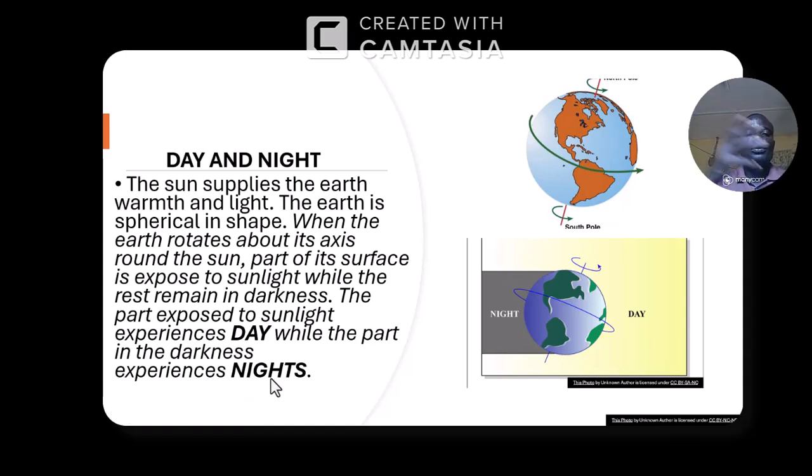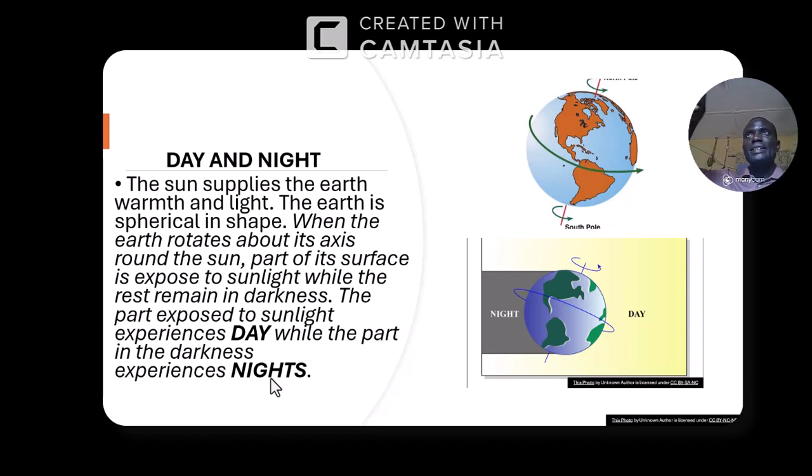It depends on your location on the earth. If your side is exposed to sunlight, then you experience day. If your side is turned away and you are experiencing darkness, it means you are not exposed to the sunlight, so that part will be night. We have night and day throughout the 24 hours. As some people sleep, there will always be darkness, because the sun cannot reach every part of the earth at the same time, because the earth is spherical.